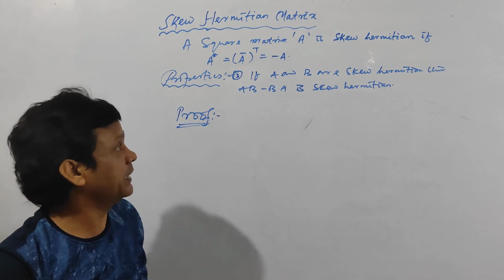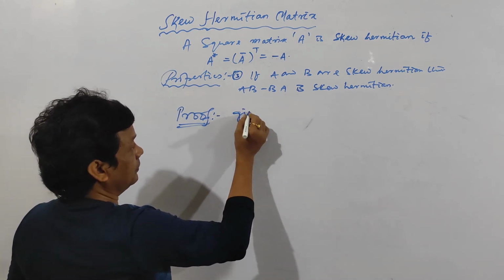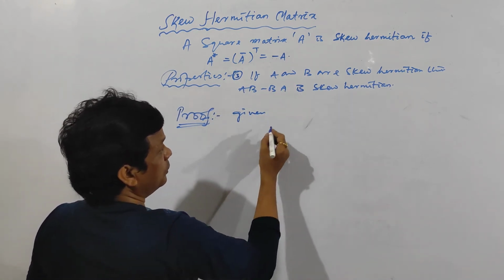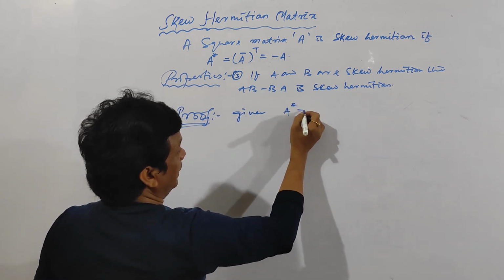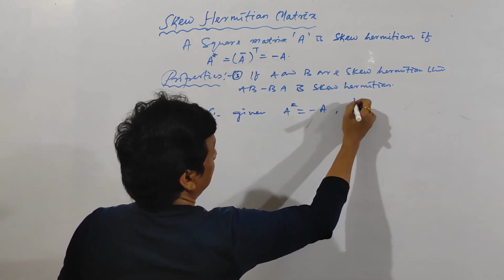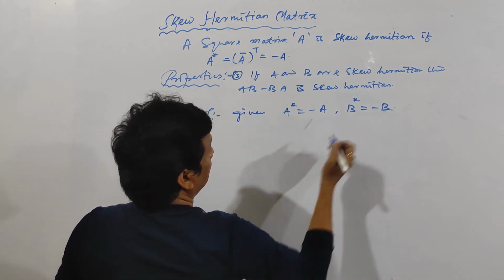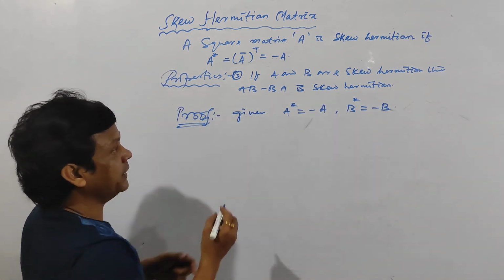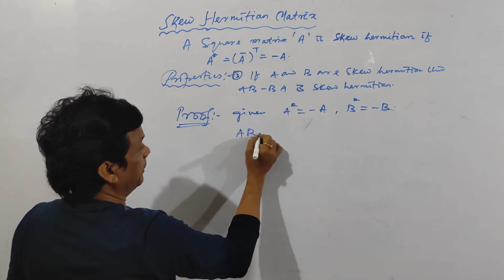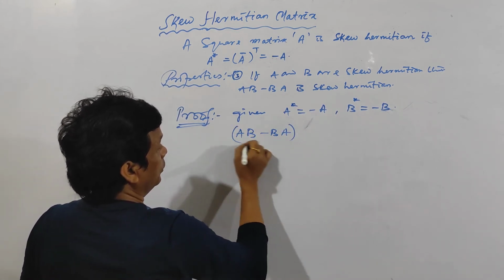See here the next property. Given A and B are skew Hermitian. That means A star is equal to minus A and B star is equal to minus B. And you have to prove AB minus BA is skew Hermitian. Now (AB minus BA) whole star.